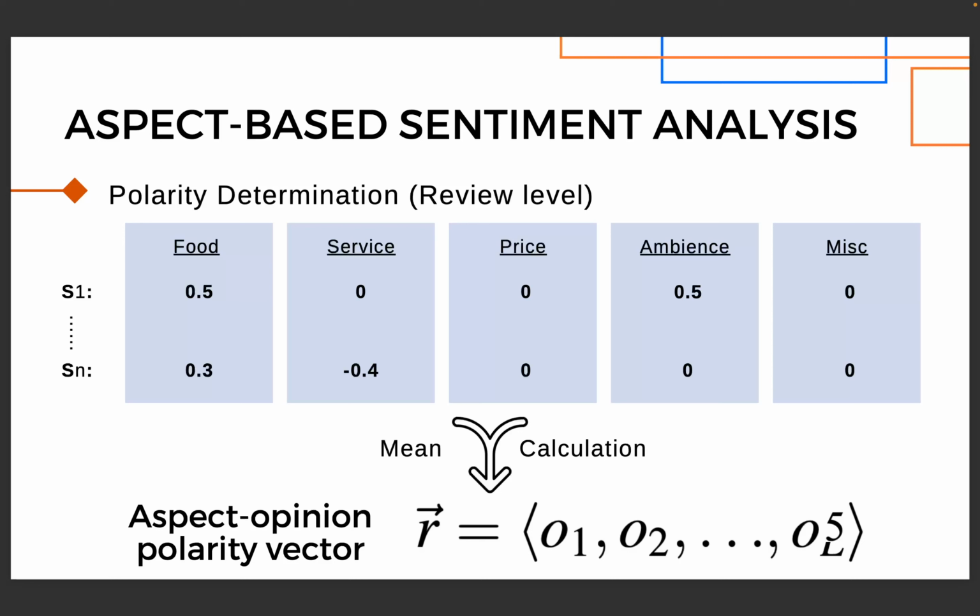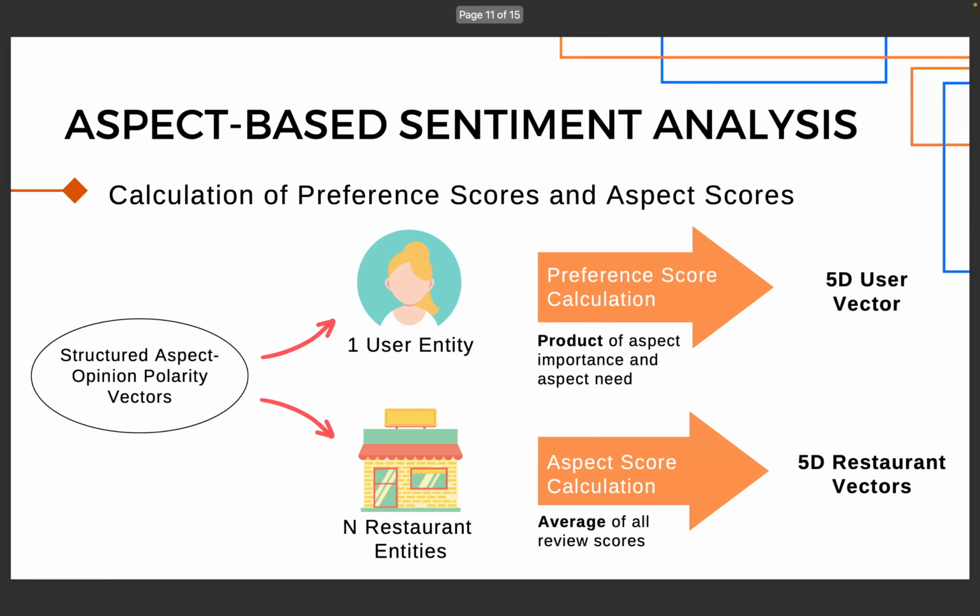Once we obtain all the aspect opinion pairs in all sentences in each review, we will identify the polarity score for each aspect opinion pair using the VADER sentiment analyzer and then aggregate all the scores using mean calculation to obtain the aspect opinion polarity vector for each review, which is a 5D vector where each dimension represents the sentiment score for each aspect in the particular review.